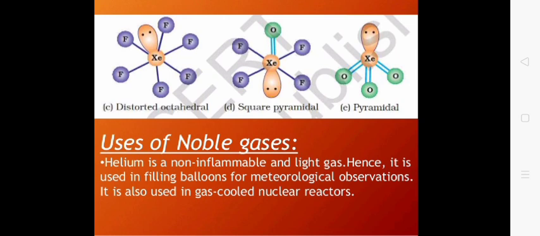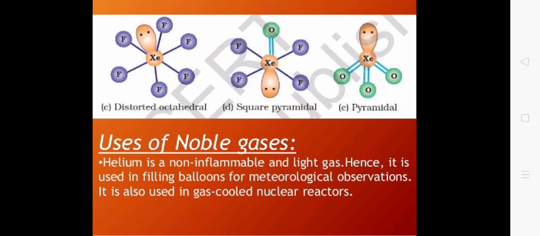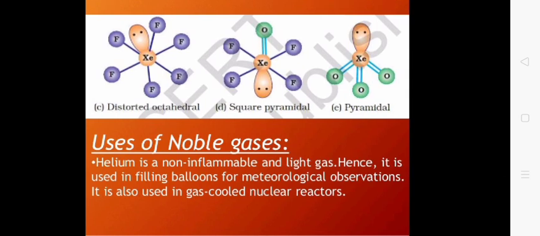You can have the lone pair at any position or oxygen at any position, as all the positions are equivalent in this case. Thus it is called either distorted octahedral or square pyramidal. Similarly, the structure of XeF6 is shown, which is very important.